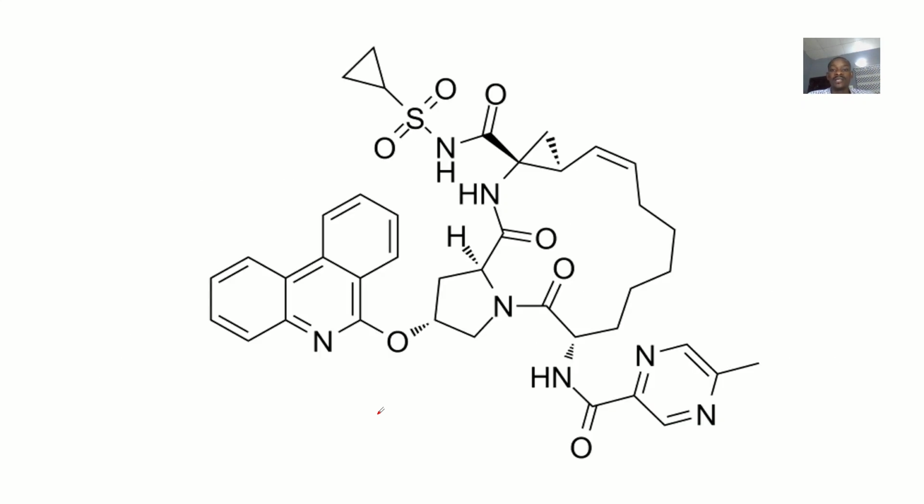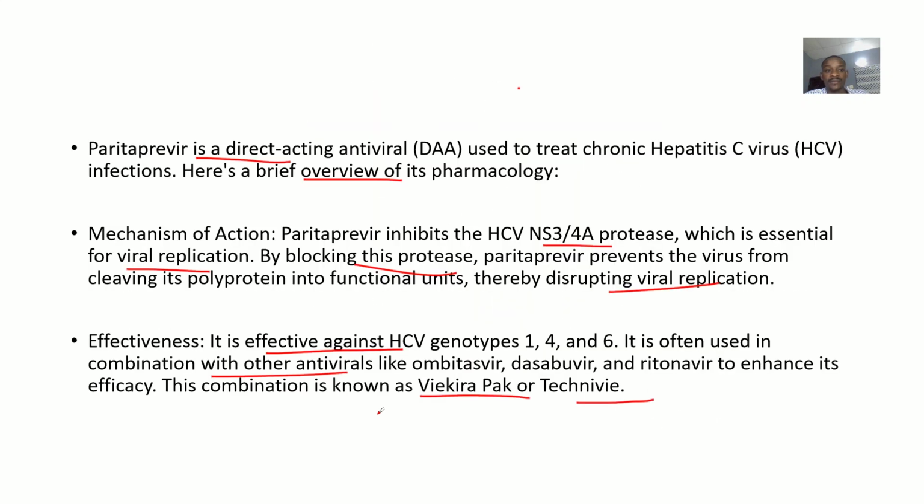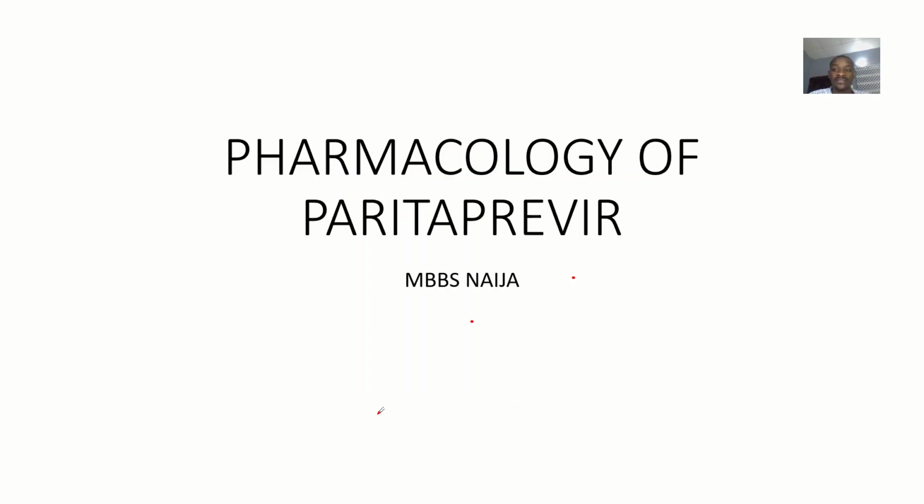Looking at this is actually the biochemical structure. That's the biochemical structure. So that's how the drug looks like. Okay, so that's it for Paritaprevir and its pharmacology.